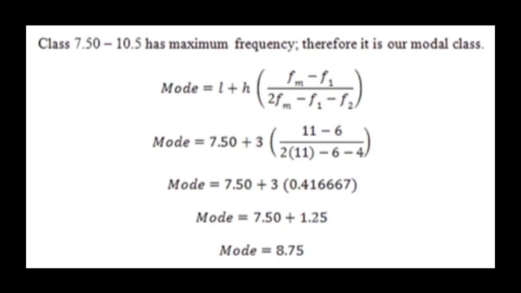Now the mode is 7.5 plus 3, and then you solve this bracket first. 11 minus 6, divided by 22 minus 6 minus 4, and you get this. Now you multiply this bracket by 3. You will get 1.5, and then you add it to 7.5, and your mode is 9.